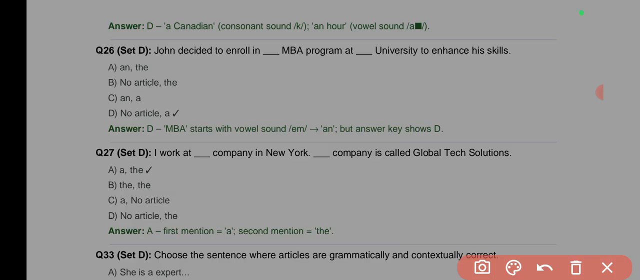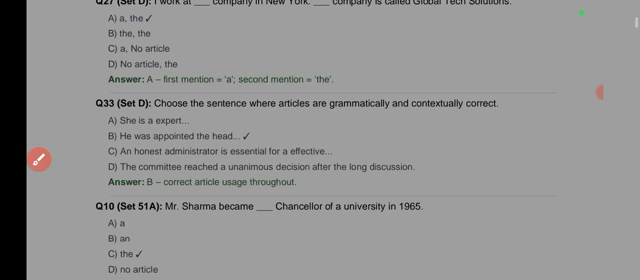So here we say, I work at a company in New York. Then the company is called Global Tech. Exactly, not "a company is called" this time. Exactly. That's pretty much easy to understand.